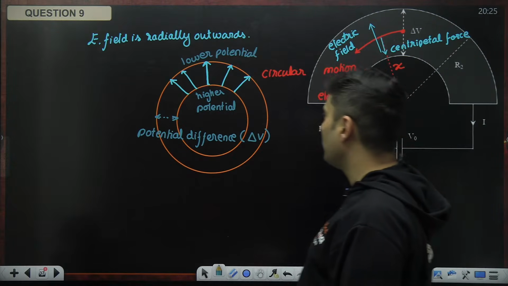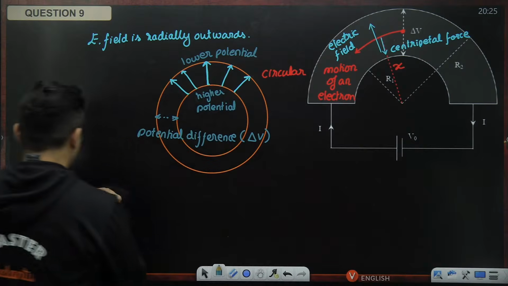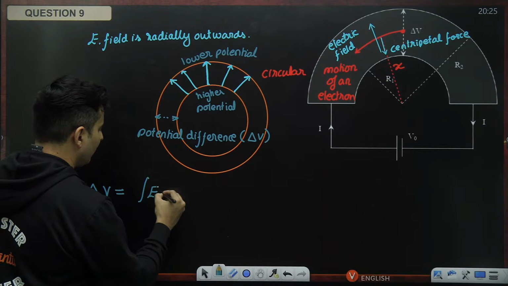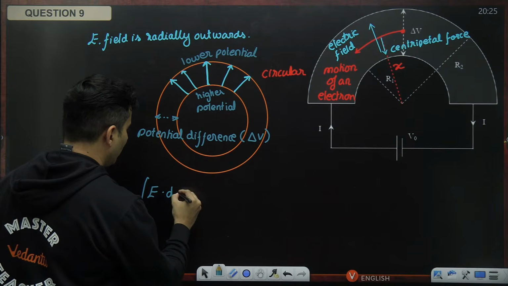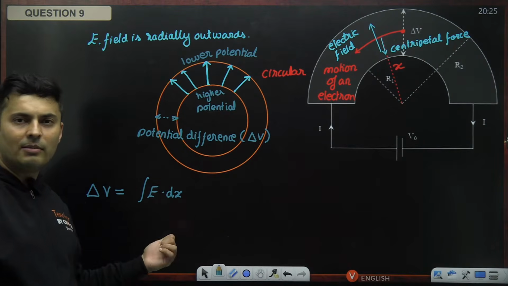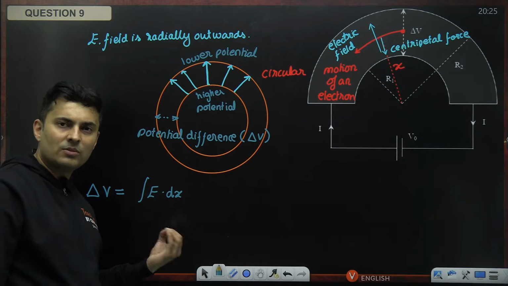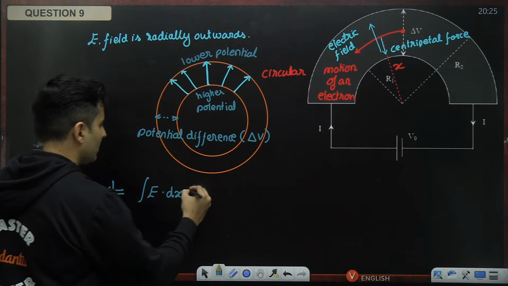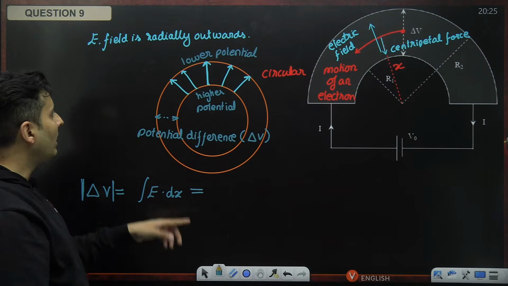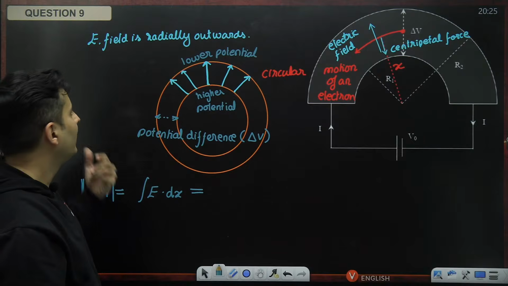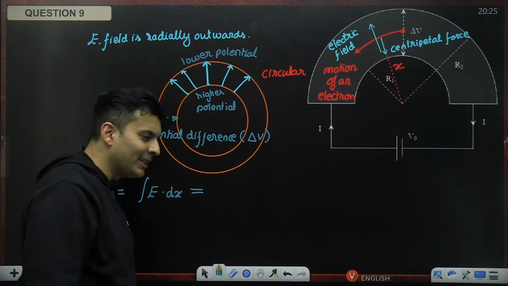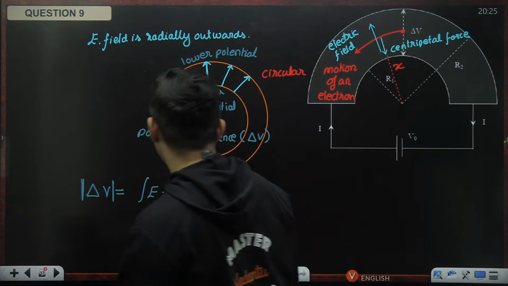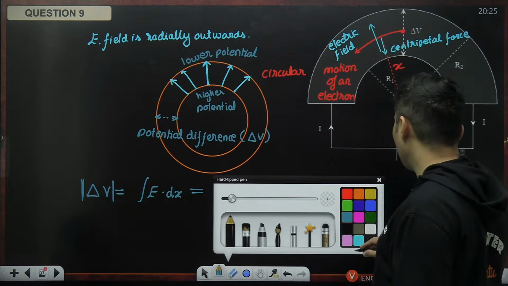Now, what is that voltage difference going to be? Okay, so the answer for that is voltage difference magnitude wise is integration of electric field with respect to x, because E is dV by dx. So voltage will be integration of E dx. I'm talking about only the magnitude. I'm not interested in the sign right now. So electric field, oh my god, how do I get that electric field? Think about it. How do I get that electric field? So for that, I come back over here.